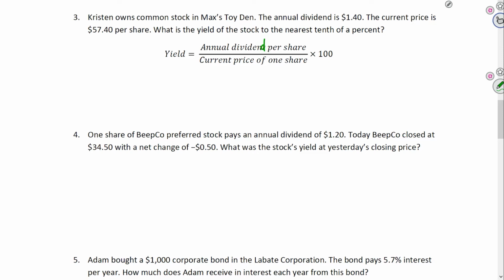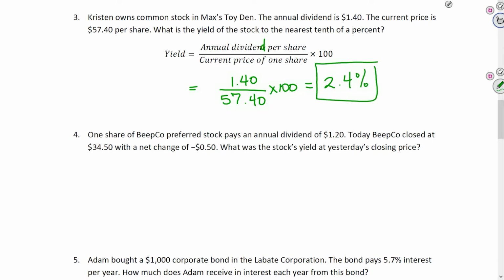Okay, so the annual dividend is $1.40 per share, and the current price of the share is $57.40, times 100 to make it a percent, and that would give us 2.4%. Okay, so that's the yield from dividends.